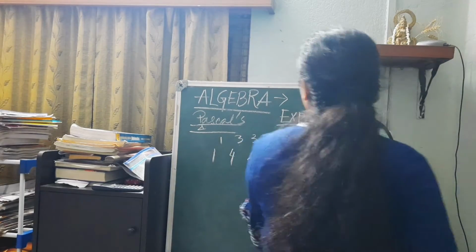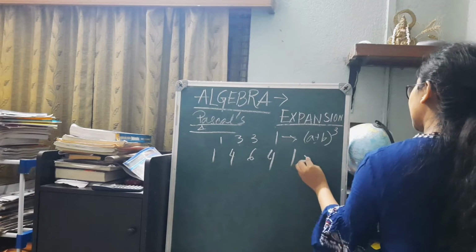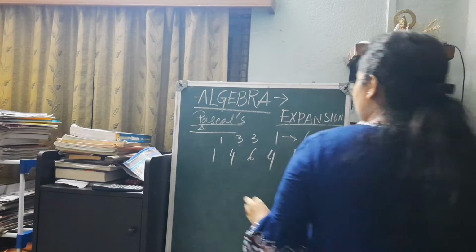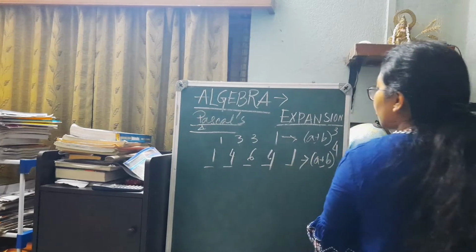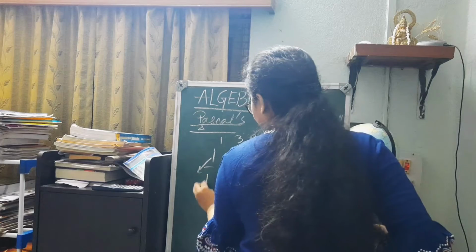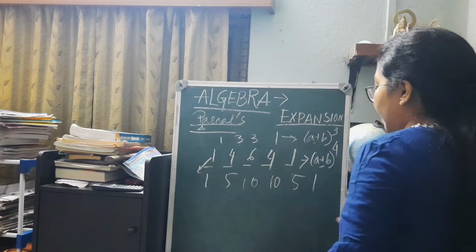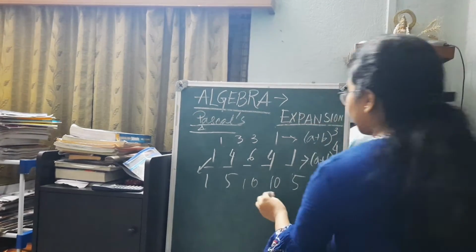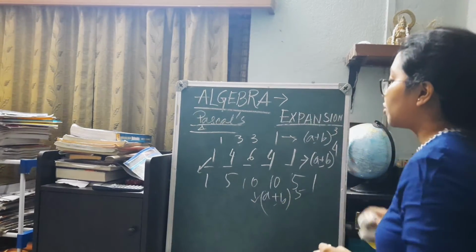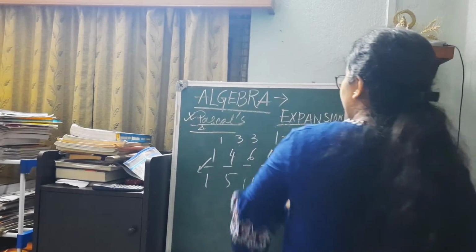So this series was called a plus minus b cube. So the next series will be for a plus minus b whole to the power 4. These are nothing but the values of the coefficients. Now for the next series, in this way it can move on, that is 1, 5, 10. And again the next set of series, which is the coefficients for a plus minus b whole to the power 5. So we actually need not remember the formula if we know what is Pascal's triangle.